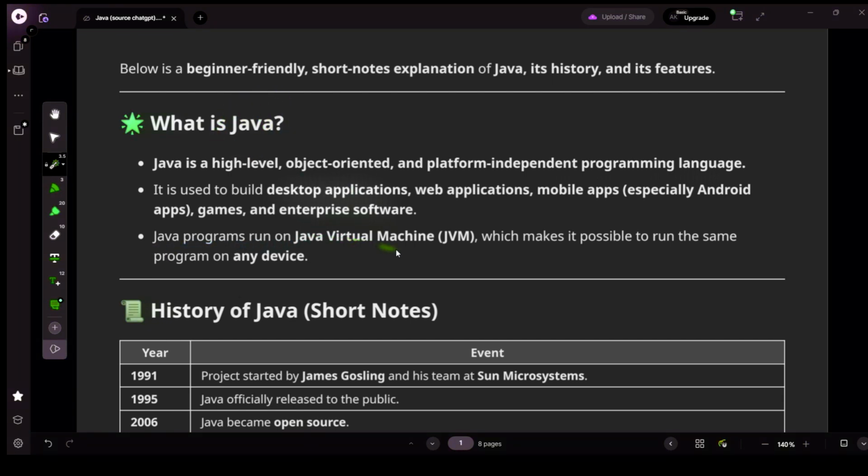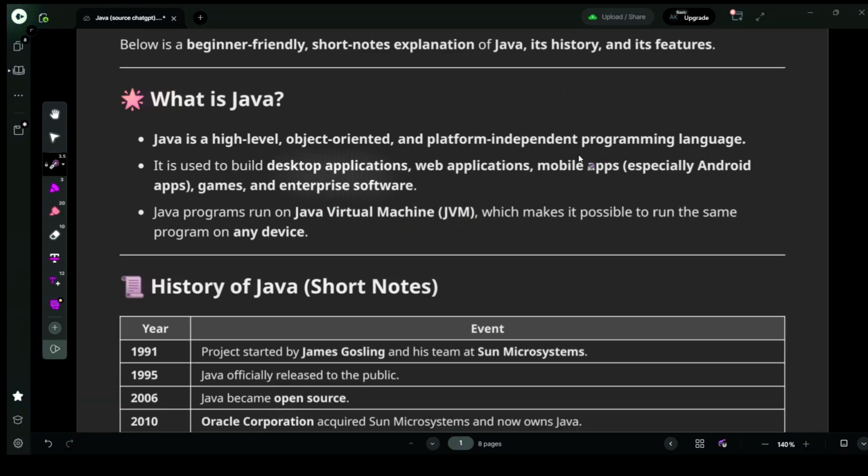Java programs run on the Java Virtual Machine, which makes it possible to run the same program on any device. So as we know, platform independence is a feature of Java. If the source code is once written and we need to execute it on another machine or system, then we need to install the JVM on that system. Without the JVM, the source code cannot be executed on another system.